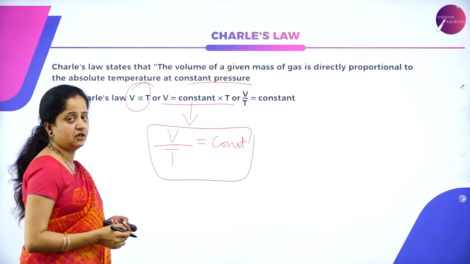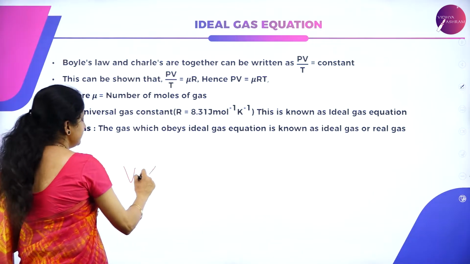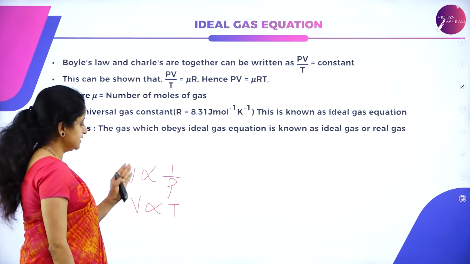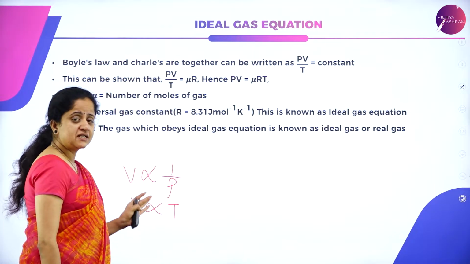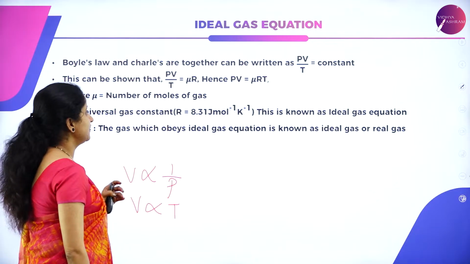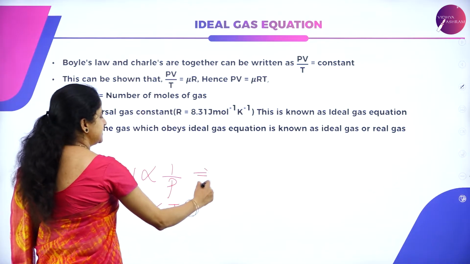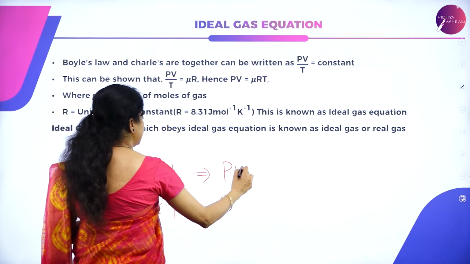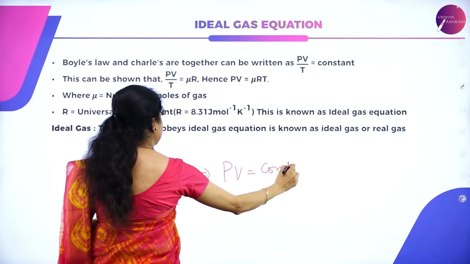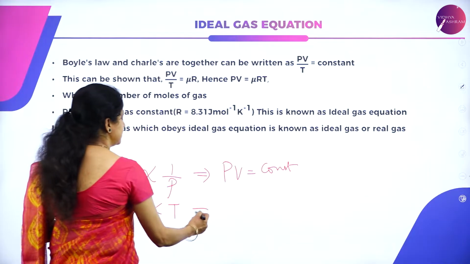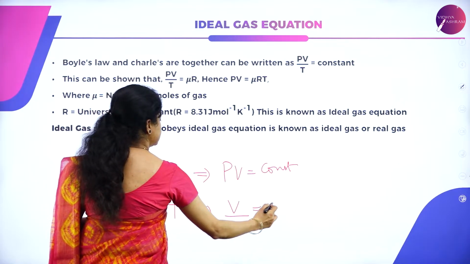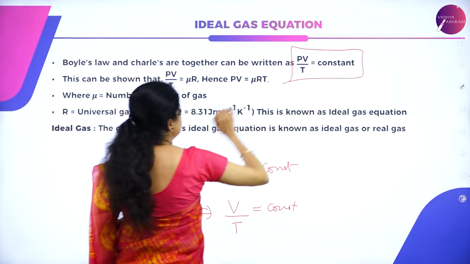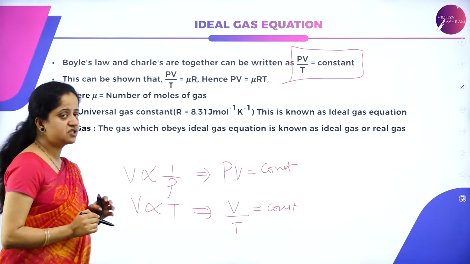This is Charles' law. Now, as we all know, volume is inversely proportional to pressure and volume is directly proportional to temperature. These two equations are from Boyle's law and Charles' law. So together we can write it as PV divided by T is equal to constant. But how? Here we could write it as P into V is equal to constant, and here also from Charles' law we came to know that V by T is equal to constant. So combining these two we can write PV by T is equal to constant.